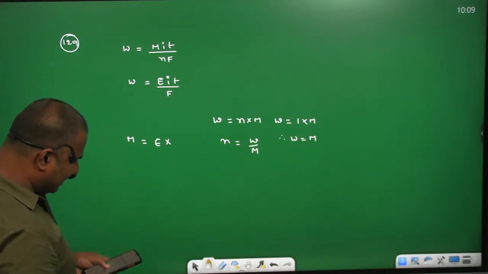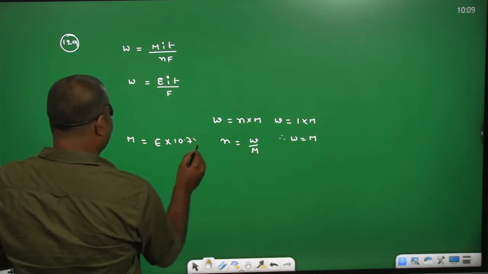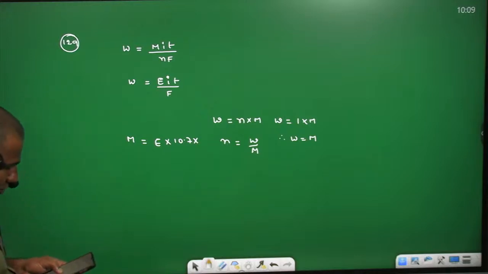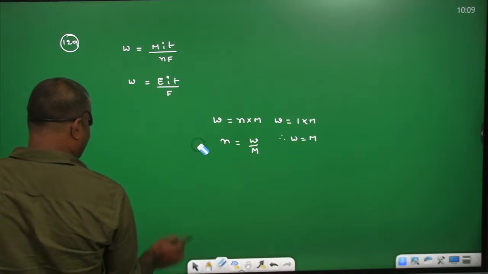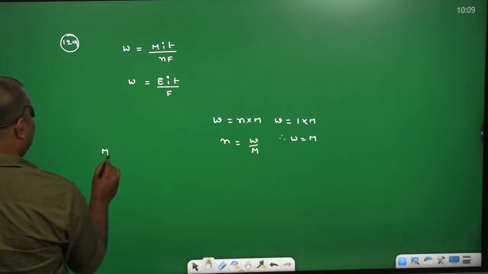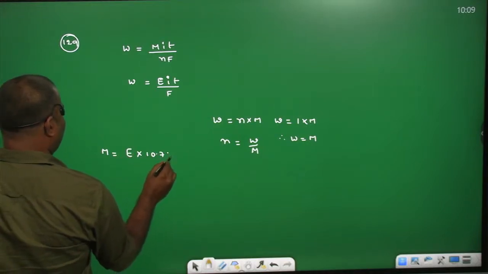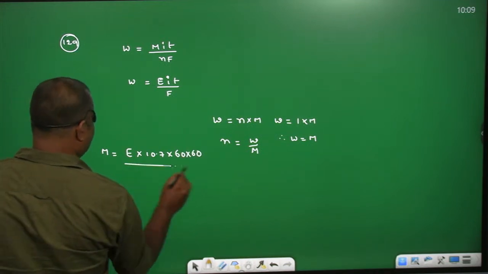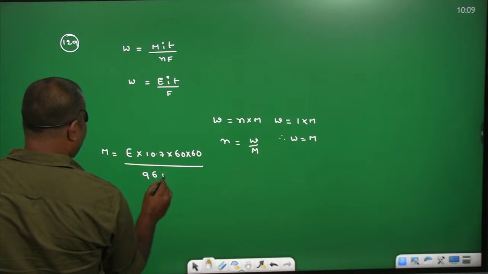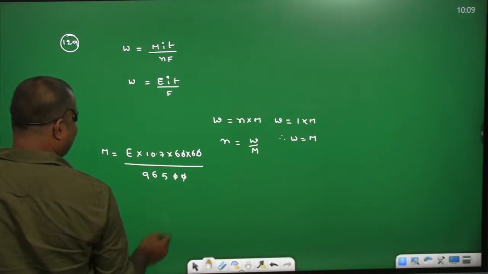I equals current. The current is given as 10.7 amperes. The time T is given as 10 hours. You can take it in seconds. M equals the equivalent weight, which we don't know. I equals 10.7. 1 hour equals 60 minutes and 60 seconds. Faraday equals 96,500 coulombs. This will cancel. Now you can simplify.